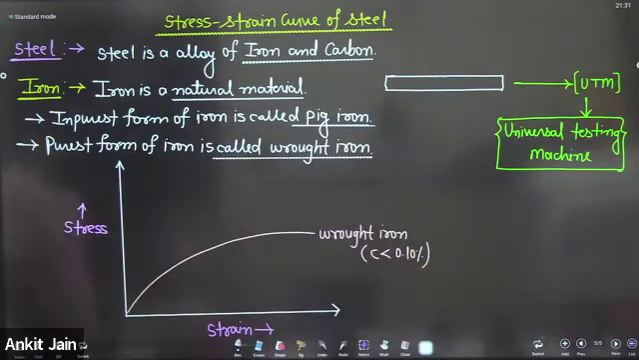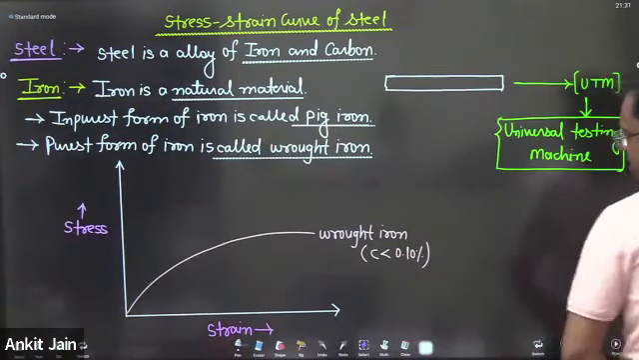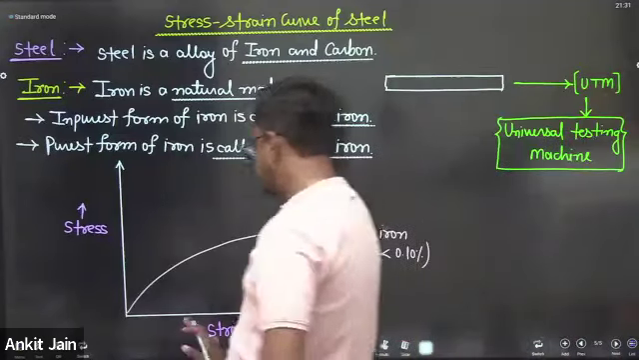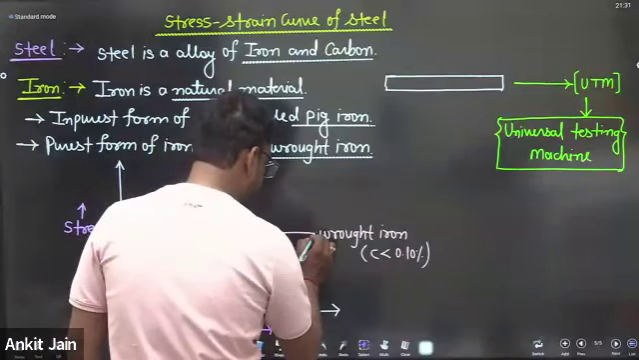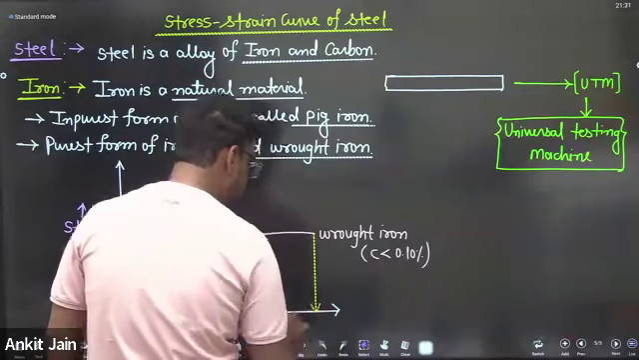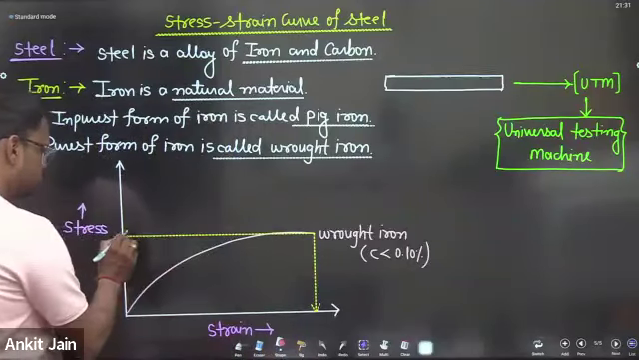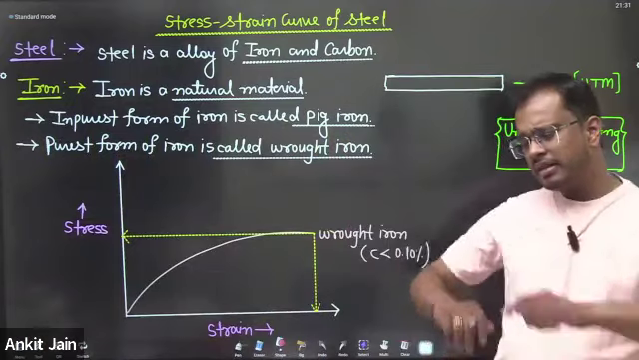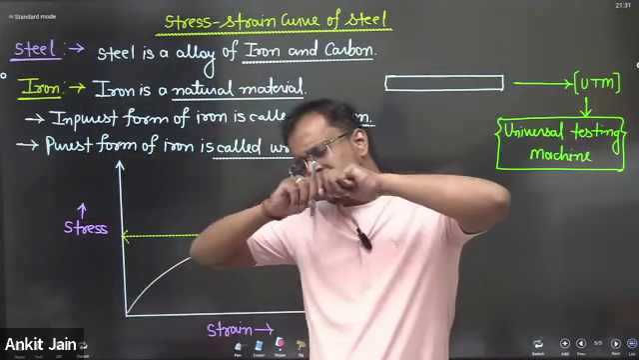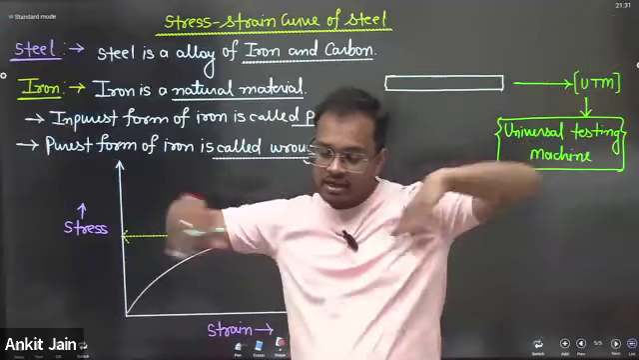So I will say the carbon content of the wrought iron is lesser than 0.10%. If I am talking about this particular iron, we observe that the value of strain is very high, but the value of stress is very low. That means if you are applying the force, the wrought iron will elongate without any failure. But the stress is very less.